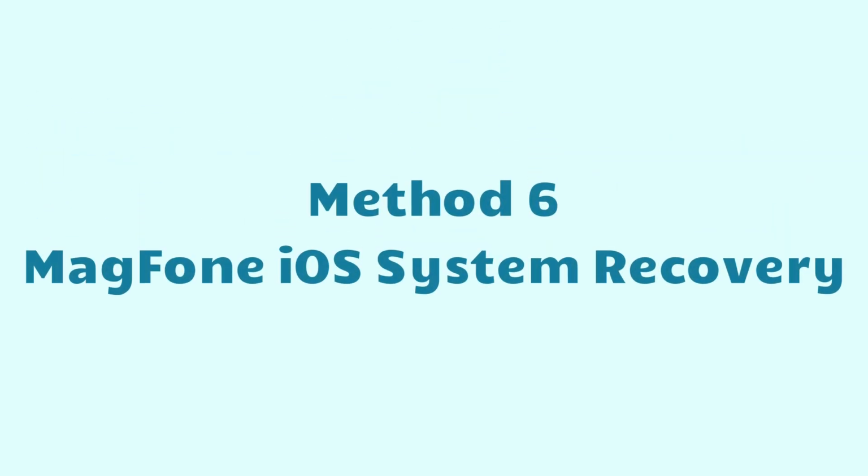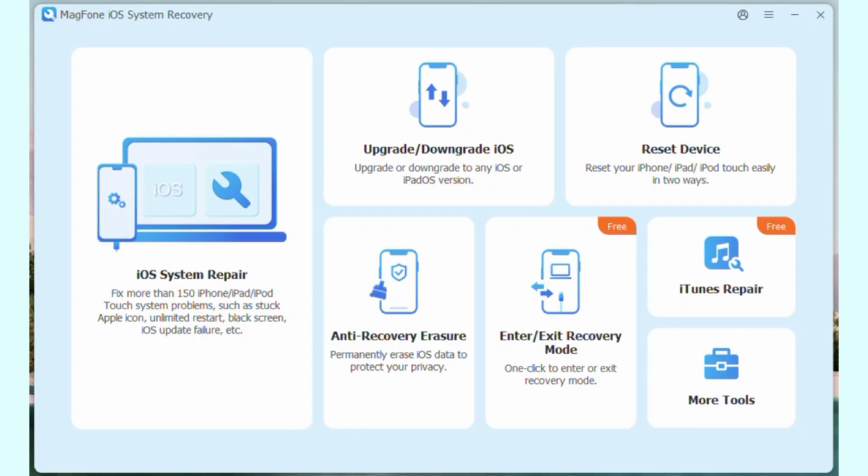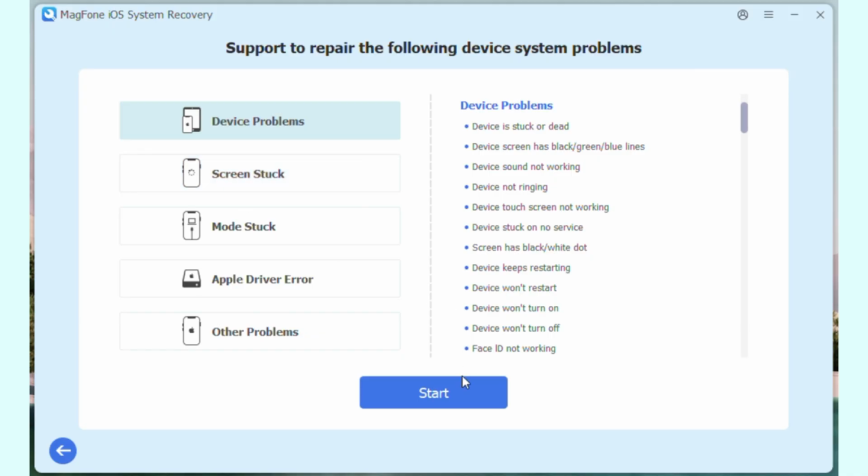Method 6. MagFone iOS System Recovery. Use MagFone iOS System Recovery to fix deep system glitches. Download and install MagFone on your computer. Connect your iPhone to your computer. Launch MagFone. Click iOS System Repair.